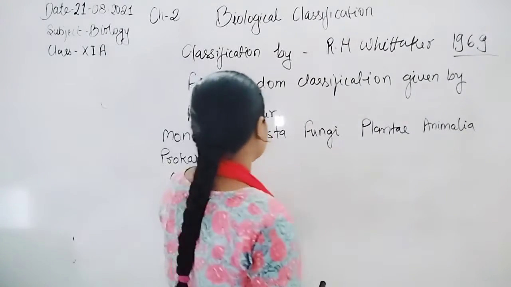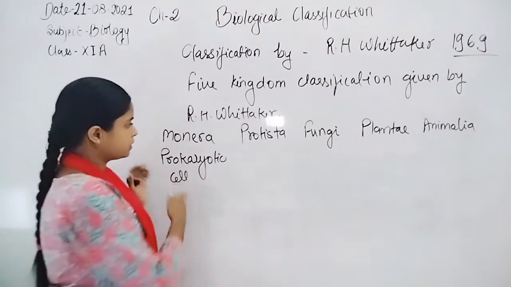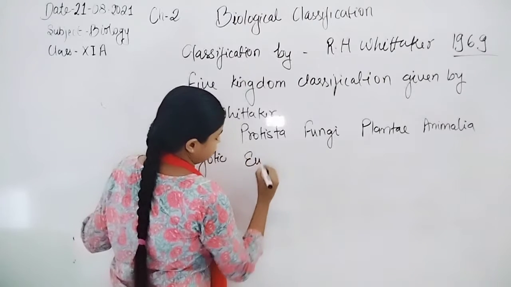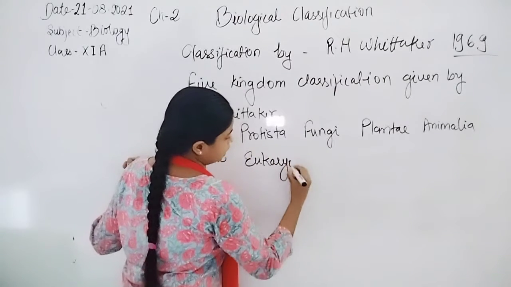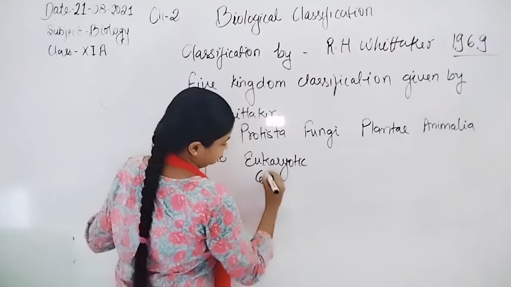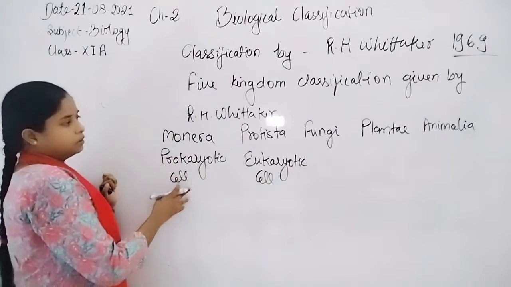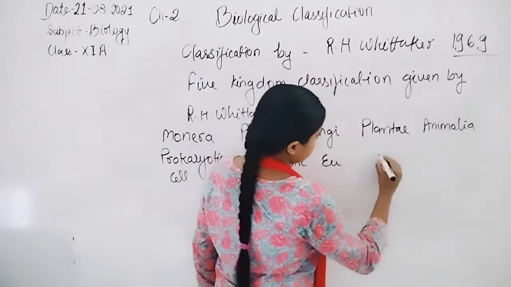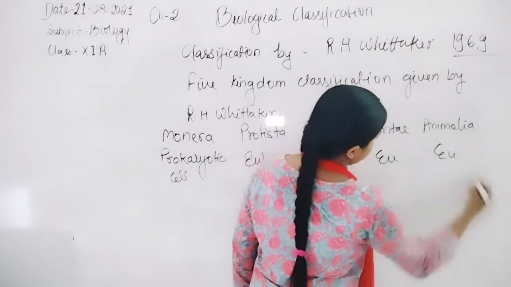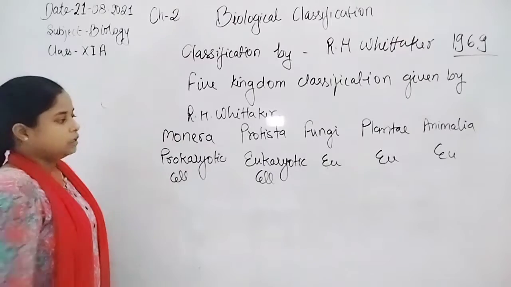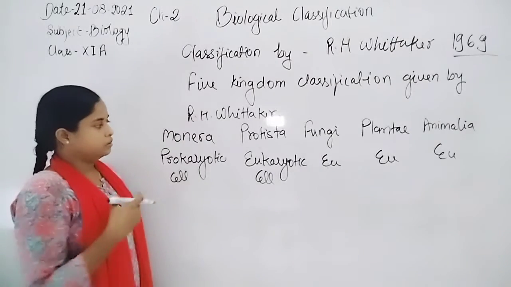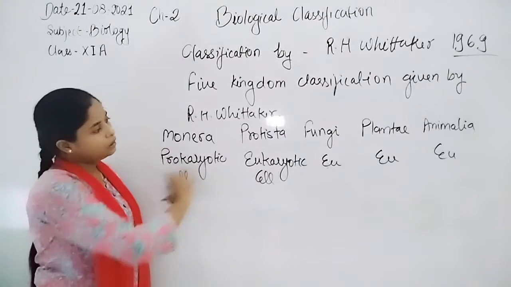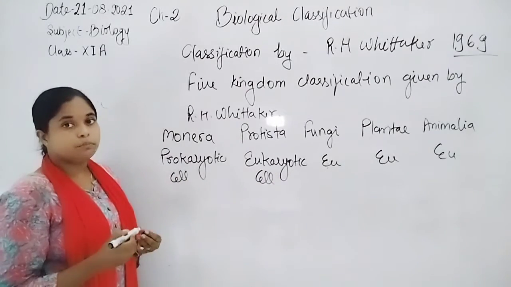Next is Protista. The rest of the organisms have eukaryotic organization, eukaryotic cells. Protista is also eukaryotic, and this one is also a eukaryotic cell. That's why the Monera group is totally different from the other kingdoms, because of the different cell organization.